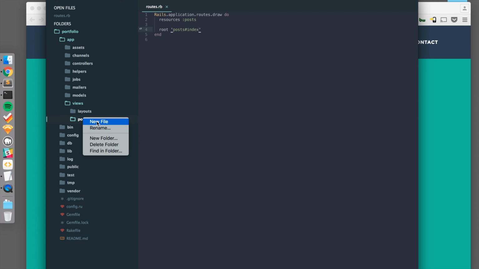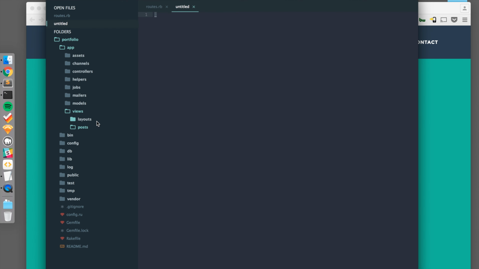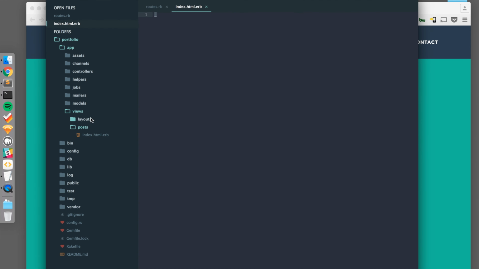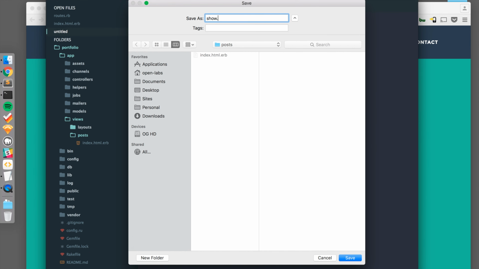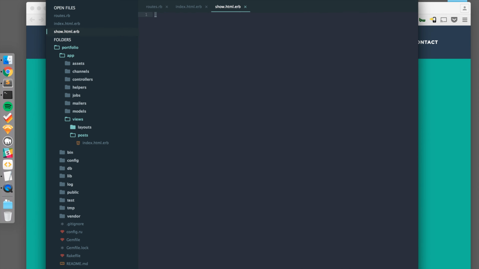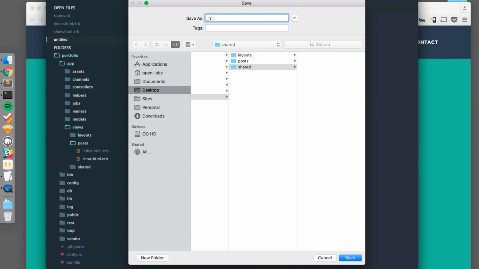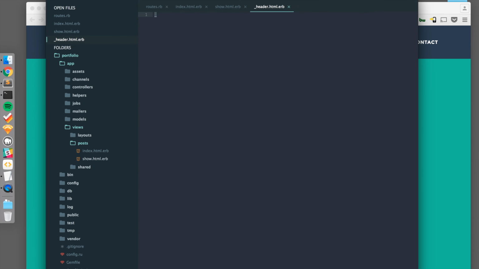Under app, views, posts, I'll create a new file. I'll save this as index.html.erb. I will also create a file for the show page. Save this as show.html.erb. And we will also use some partials in our application. To do this, I will create a new folder. I'll name it shared. And within this folder, I'll create a header.html.erb and a footer.